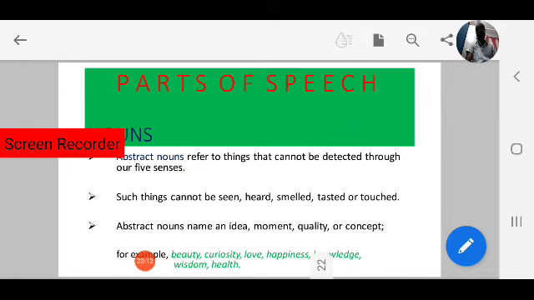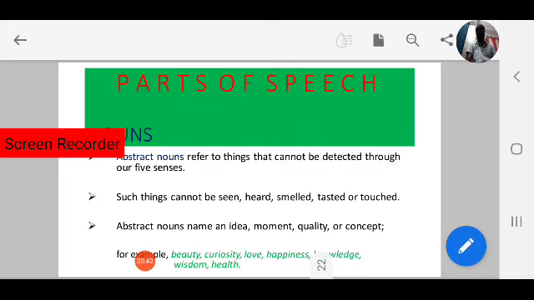Those things cannot be seen, heard, smelled, tasted, or touched. Abstract nouns name an idea, movement, quality, or concept. Keep in mind these 4 points.